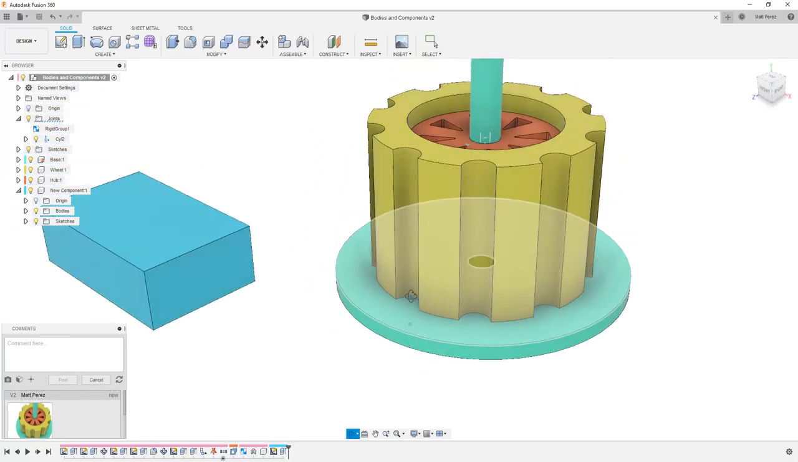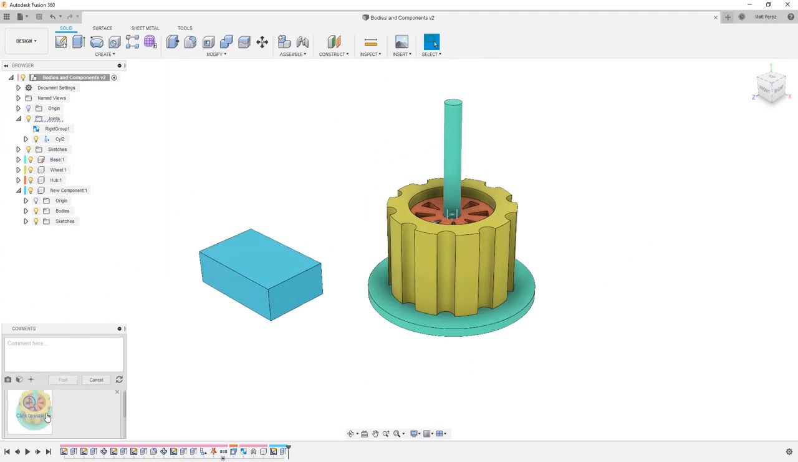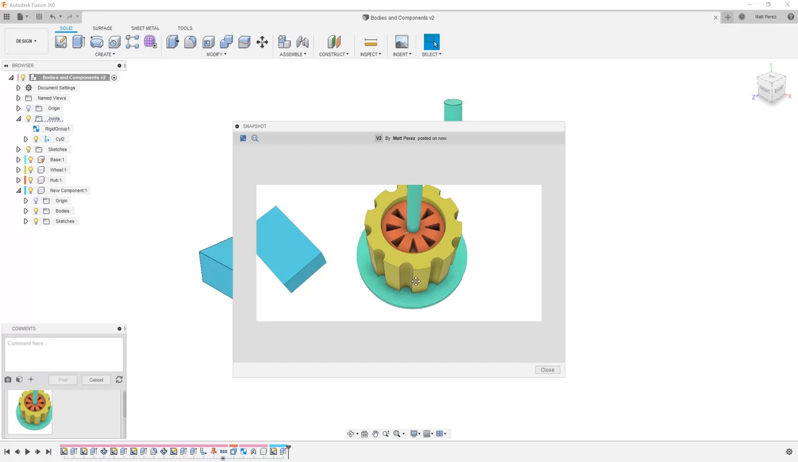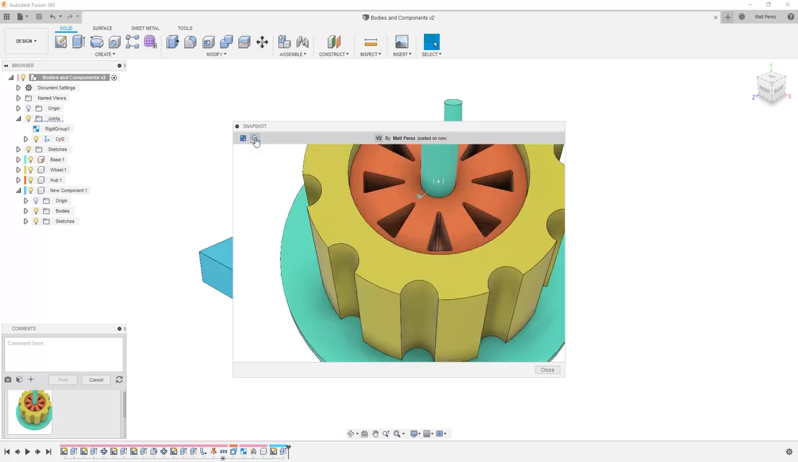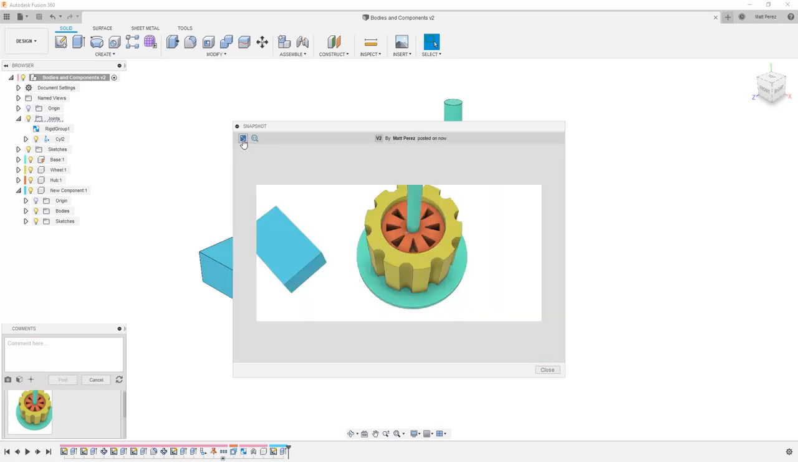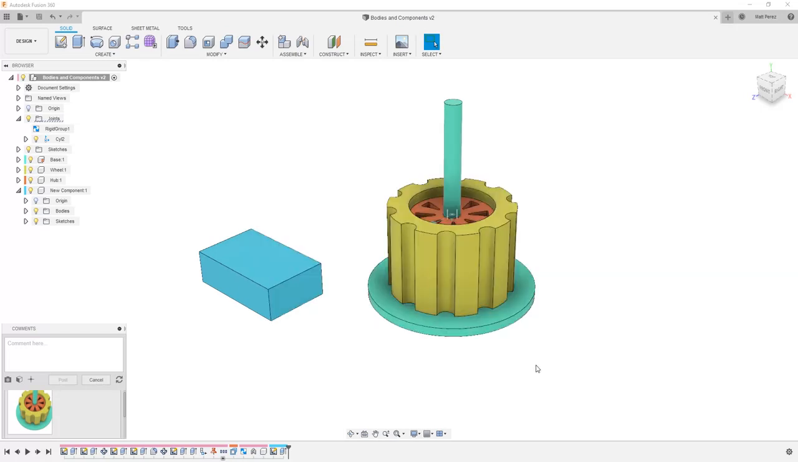Now if we rotate our file, move it around, and go back to this comment, notice that we have a click to view here. If we left click on it, it brings up a snapshot and shows us the view that we had. It shows us the version, and we can do things like make it true size, fit to screen, and then we can close this as well. So where does this information go? Is this contained within the file? Can anybody else see this?